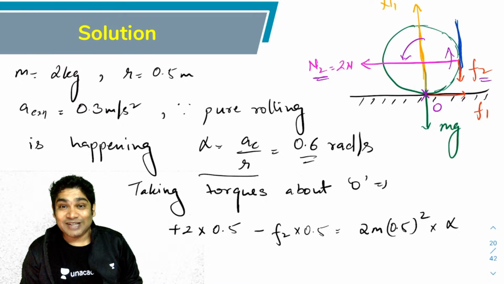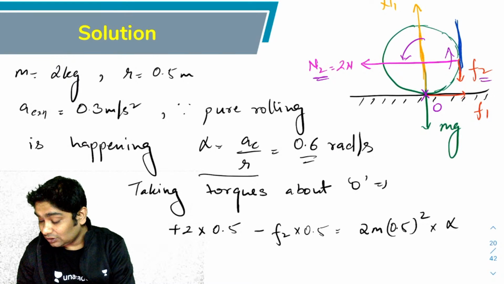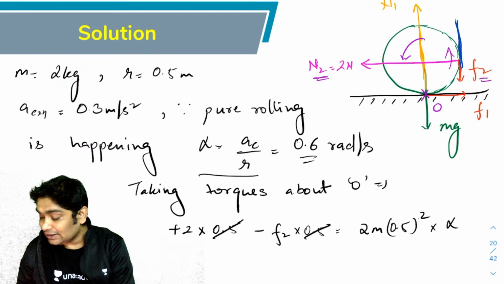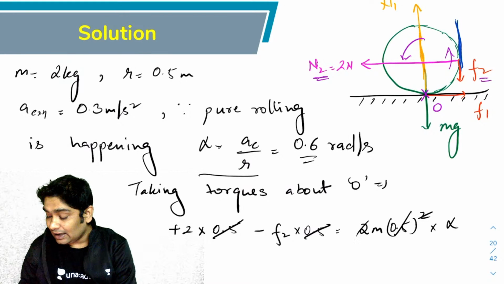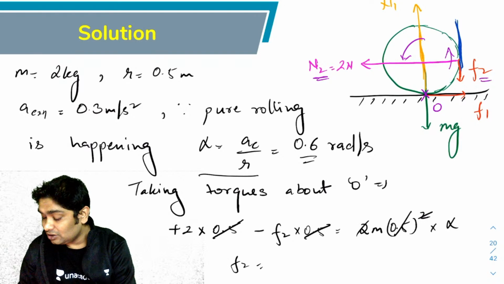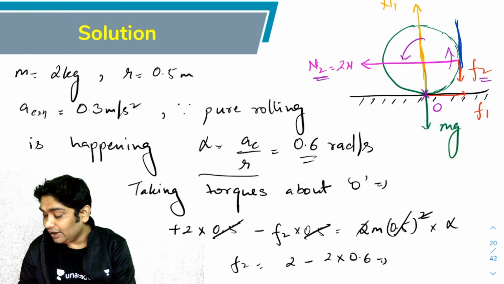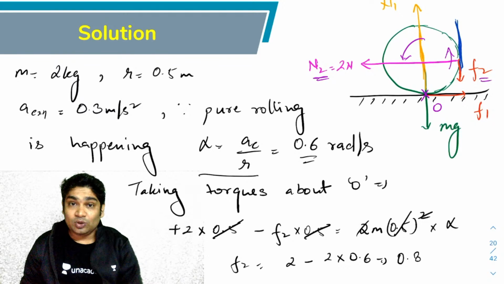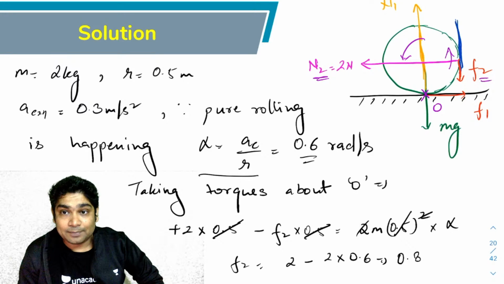Agreed. That's it. In one line, I have F2 now. I can cancel this and this gets cancelled. And what I get is F2 equals 2 minus mass was 2 and into 0.6. So that is 0.8. So F2 I am getting as 0.8.